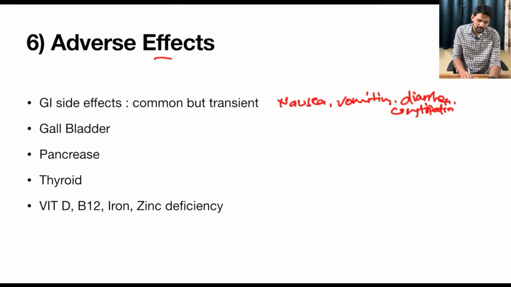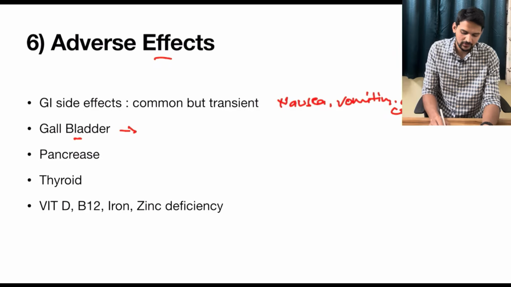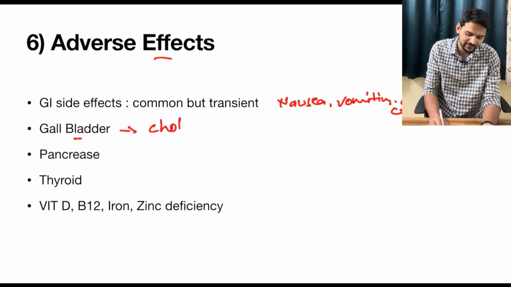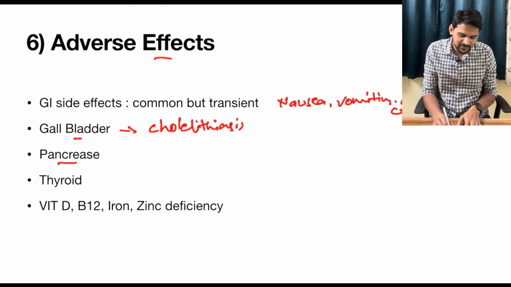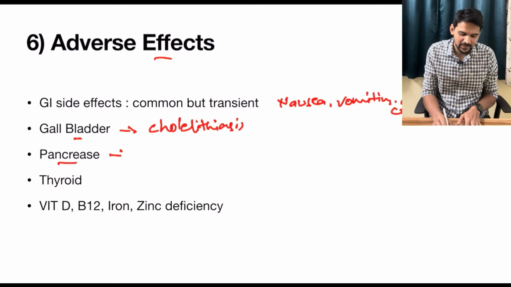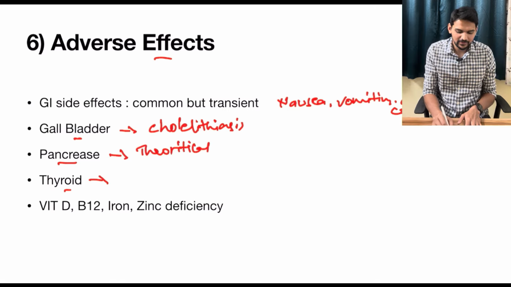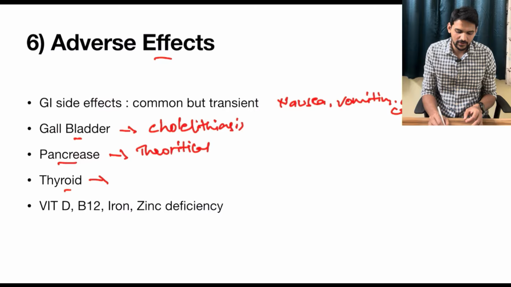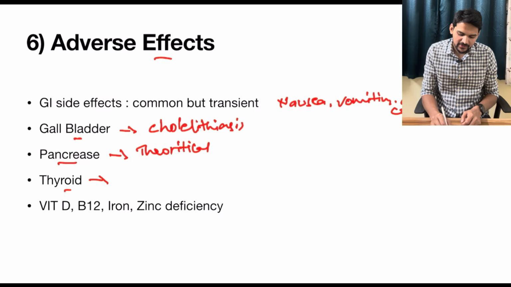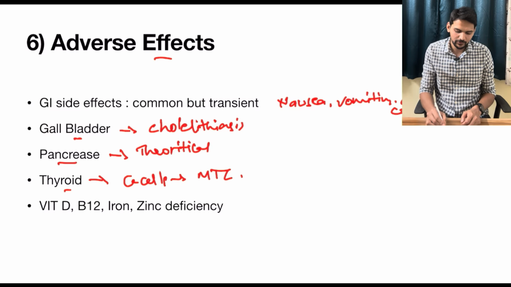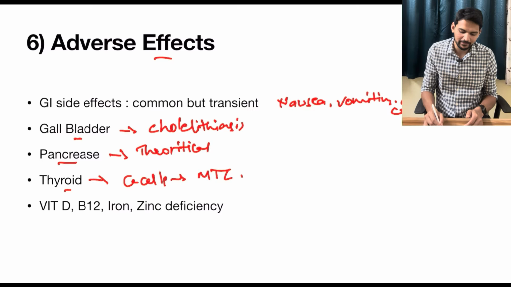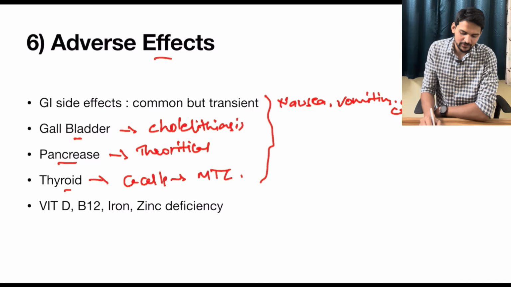When it comes to gallbladder effects, sudden weight loss might lead to development of cholelithiasis. And there are some claims about development of pancreatitis, but it is just theoretical. Coming to thyroid health, this class of drug might stimulate the C cells, leading to development of medullary thyroid carcinoma. So we have to be careful if there is family history of thyroid malignancies. So these are the effects which are commonly discussed, but these are all rare except the first one.